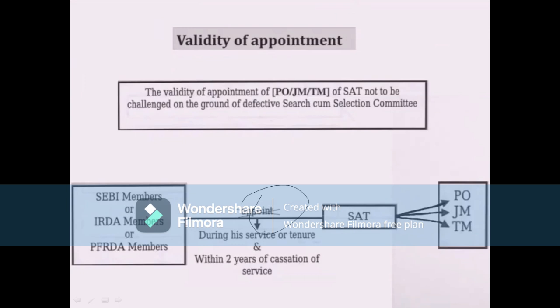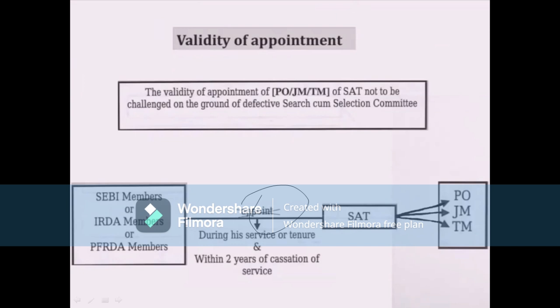Okay, so the presiding officer or such a member of the Securities Appellate Tribunal holding office on the date of commencement of the Act shall continue to hold office for such term as he was appointed, and the other provisions of the Act shall apply to the presiding officer.